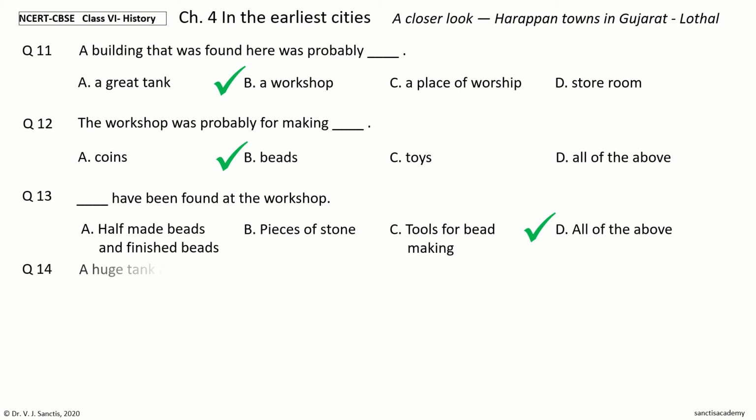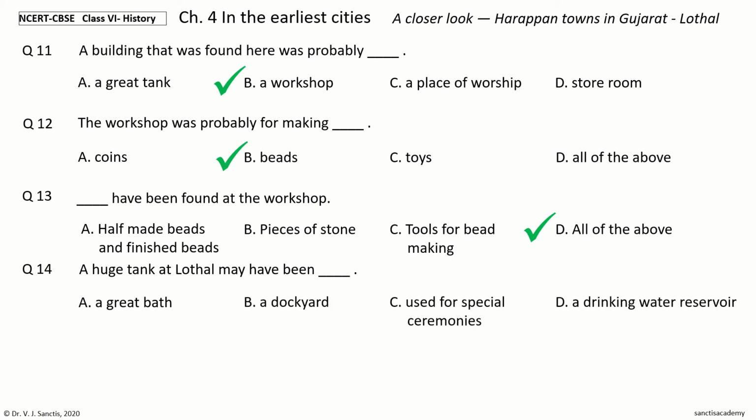Question 14. A huge tank at Lothal may have been dash. The options are a great bath, a dockyard, used for special ceremonies, a drinking water reservoir. Your time to choose. And the answer is a dockyard. So, a huge tank at Lothal may have been a dockyard.